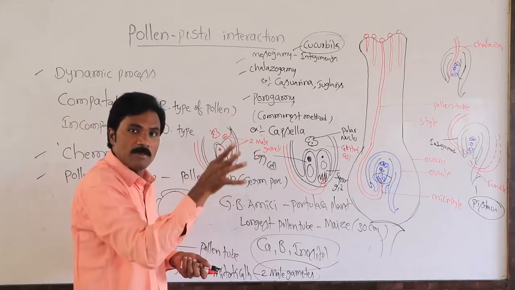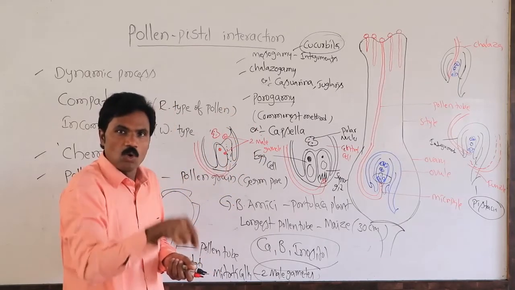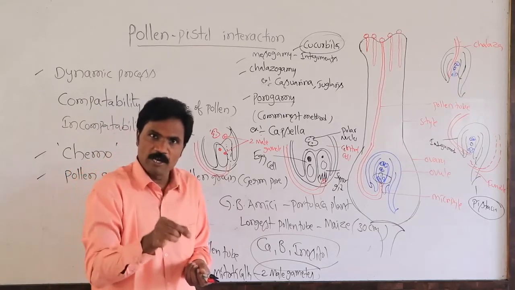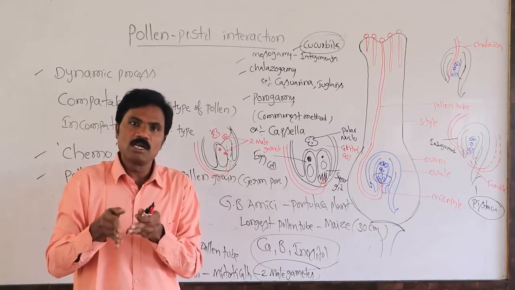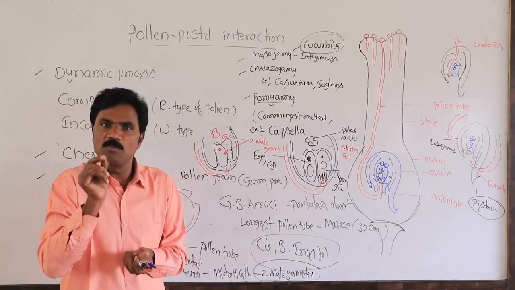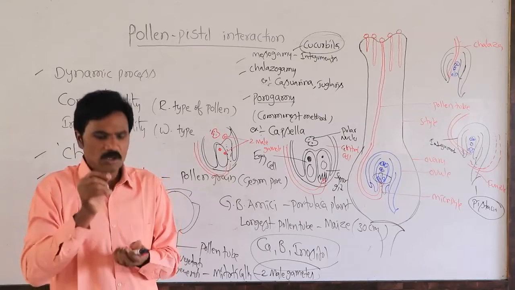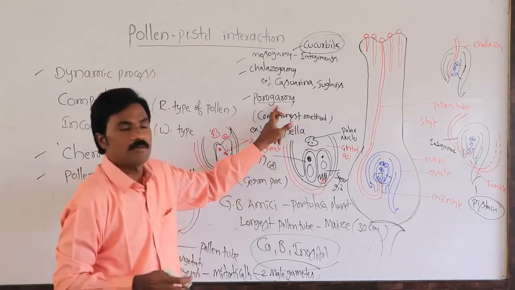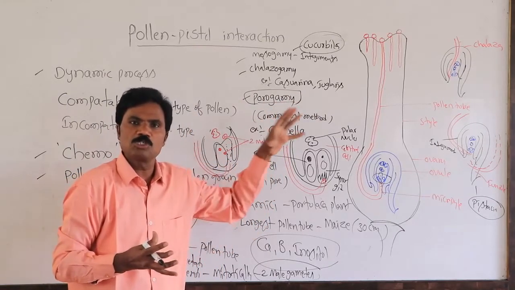What is the commonest method of the pollen tube entering from stigma to ovule? After reaching the ovary, from which part and in which direction does the pollen tube enter the embryo sac? It enters towards the micropyle. That is the most common type, which we call porogamy. That is most important; it is present in most plants.